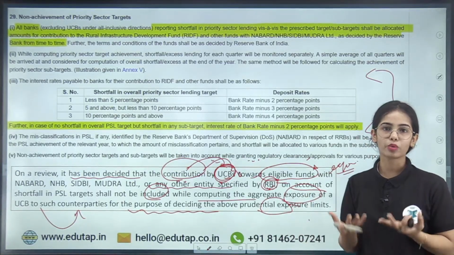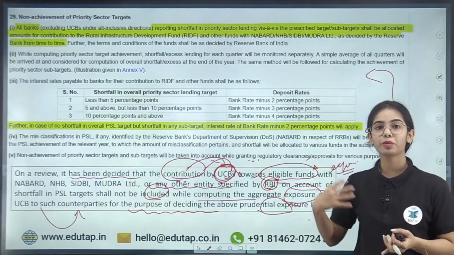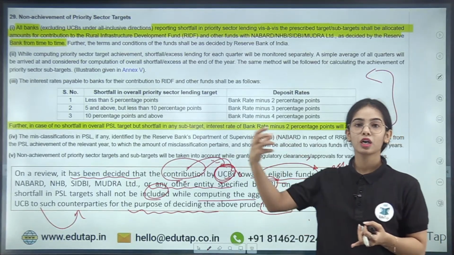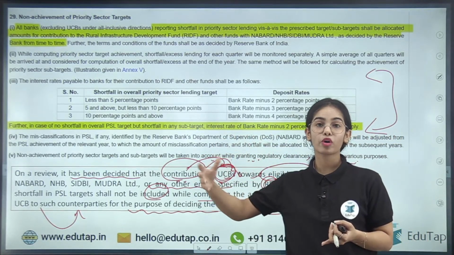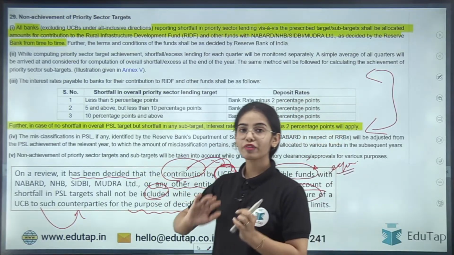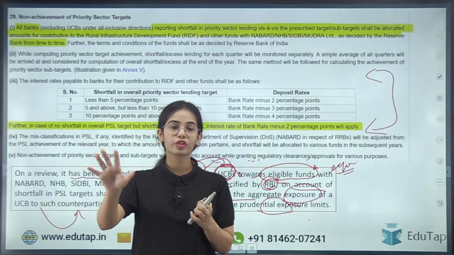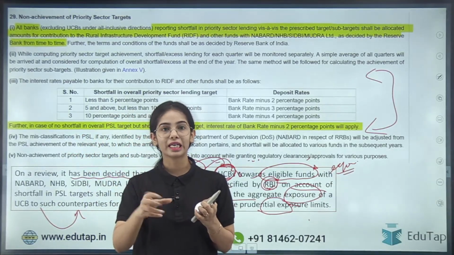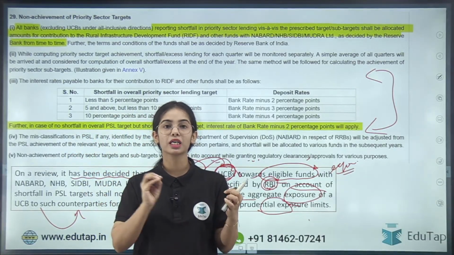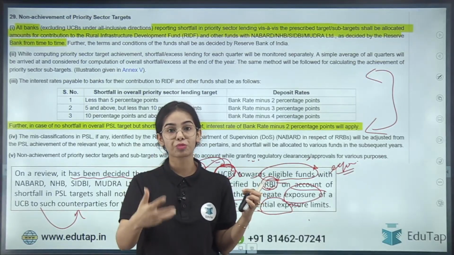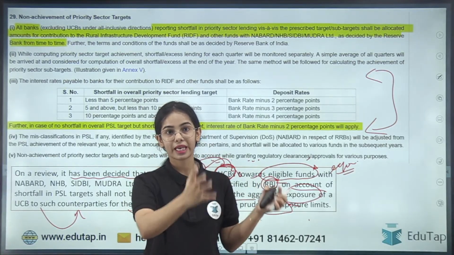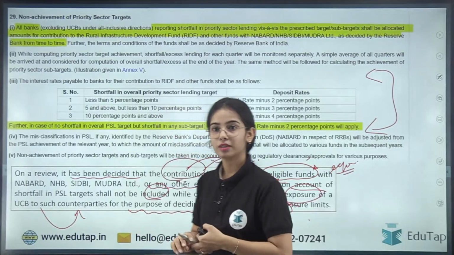So this will not be counted in the exposure, and that's why there will be more chances of the UCB doing more of the exposure to these entities. That means more of the funds will go to the specified areas like agriculture from the NABARD, the small industries from the SEBI, housing areas from the NHB and such.